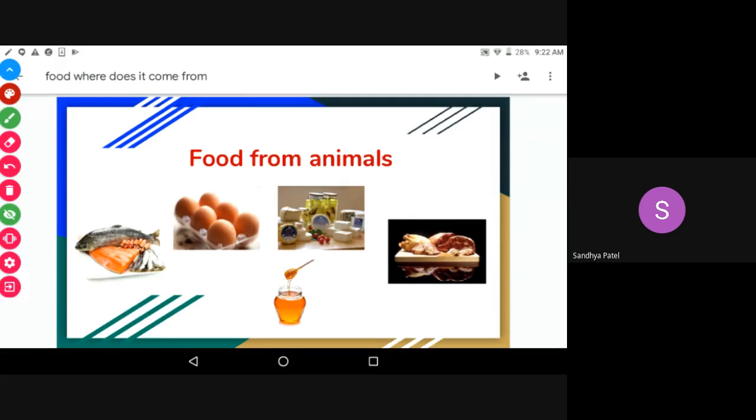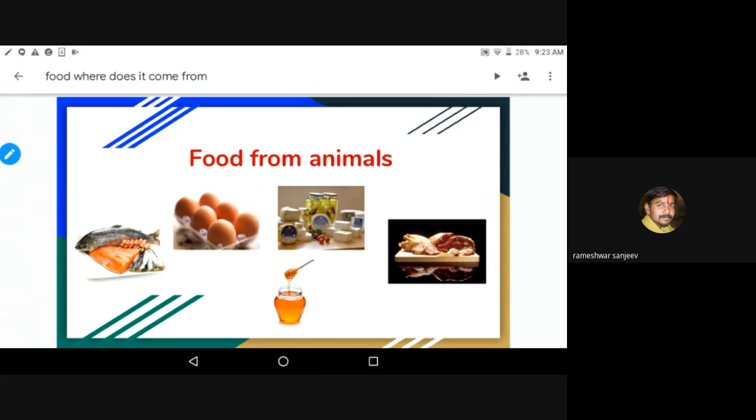See, chicken, mutton, pork. These are flesh we are getting from animals. Next, honey. We are getting honey from honeybees, from the beehive, the honeycomb. Not only these, there are many, but we are saying some examples. So these are the food items we are getting from animals.